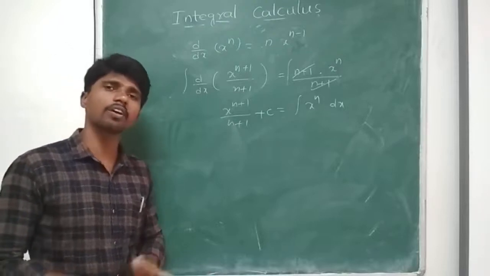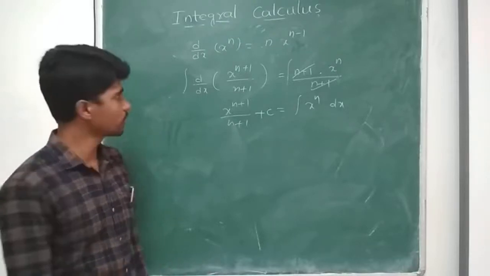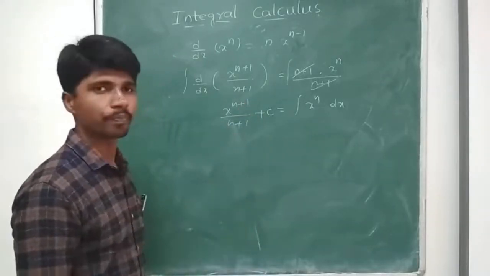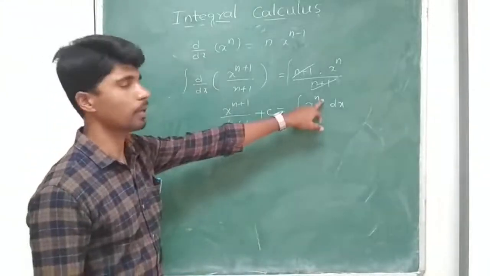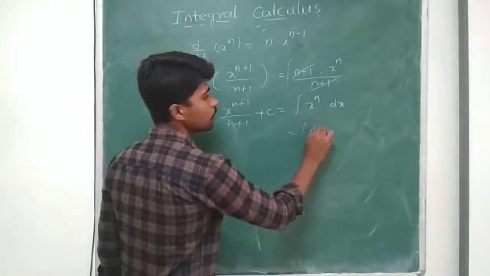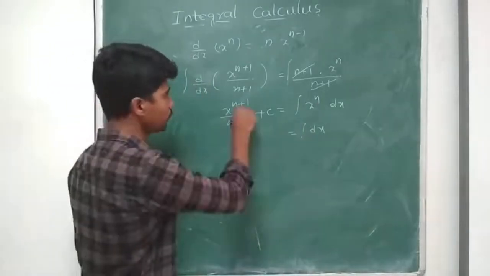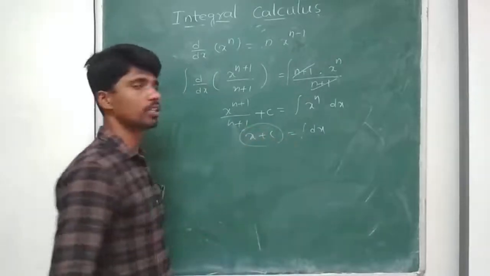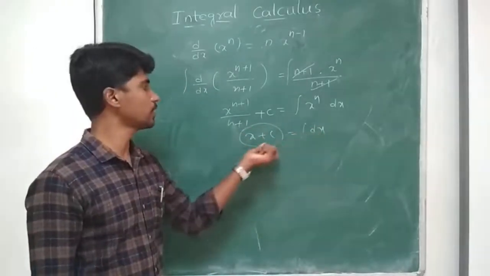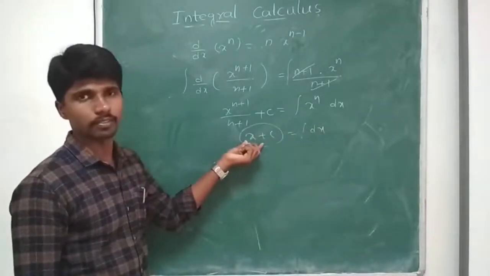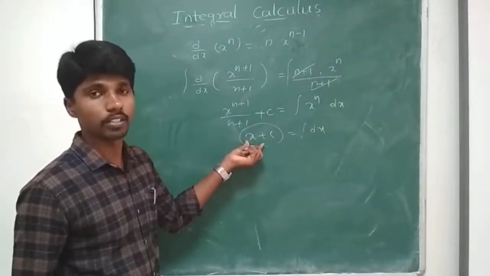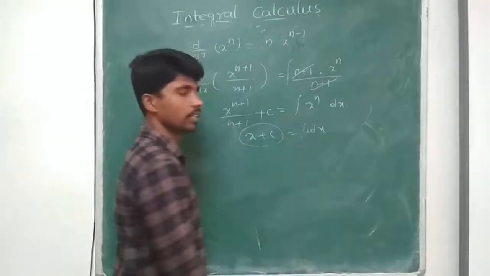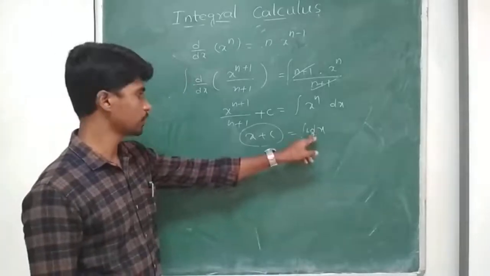Now, integration of a constant. Suppose with the help of this, if I put n value 0, what do I get? x to the power of 0 is nothing but 1. So the integral dx is equal to, with n value 0, x to the power of 1 by 1 plus c. So integration of a constant is x. Instead of saying constant, I have to say 1, because constants are numbers from 1 to many. So integral 1 will always give x.